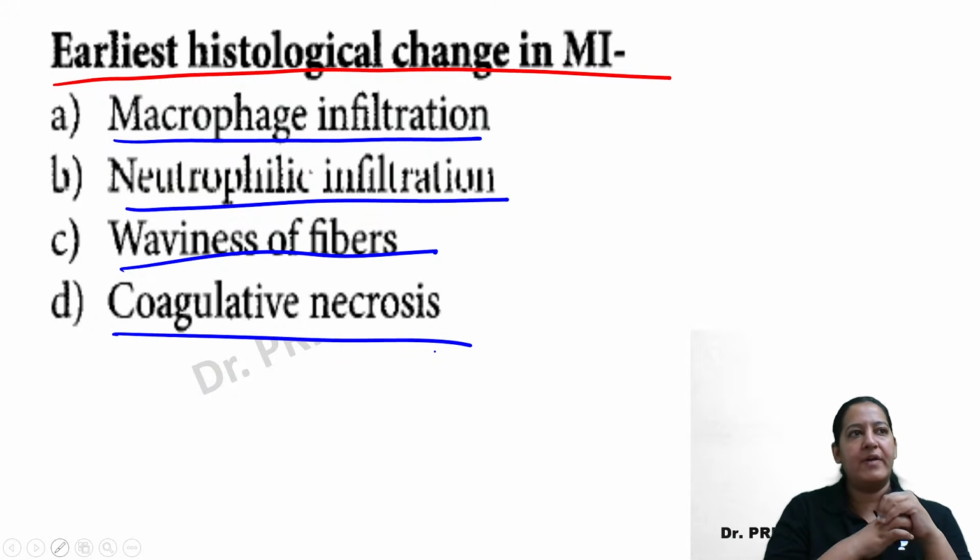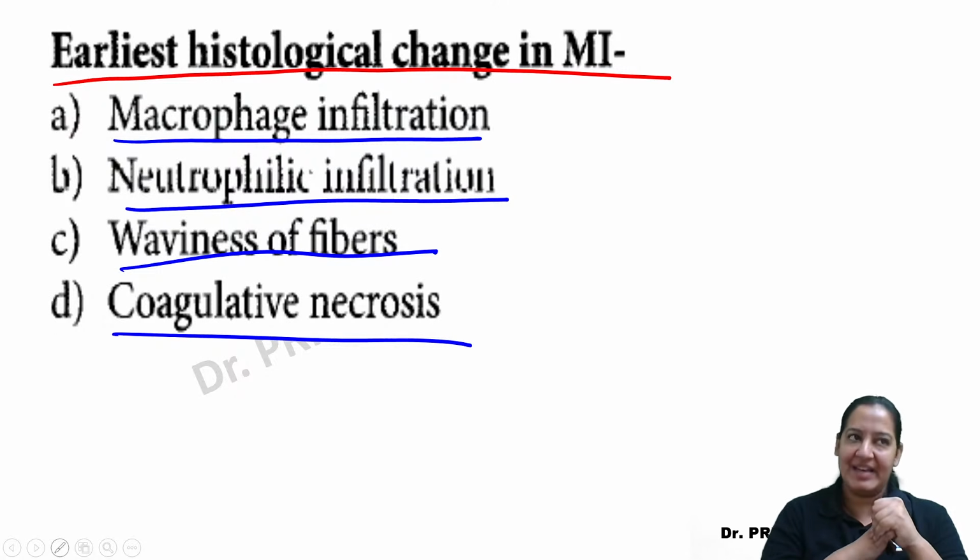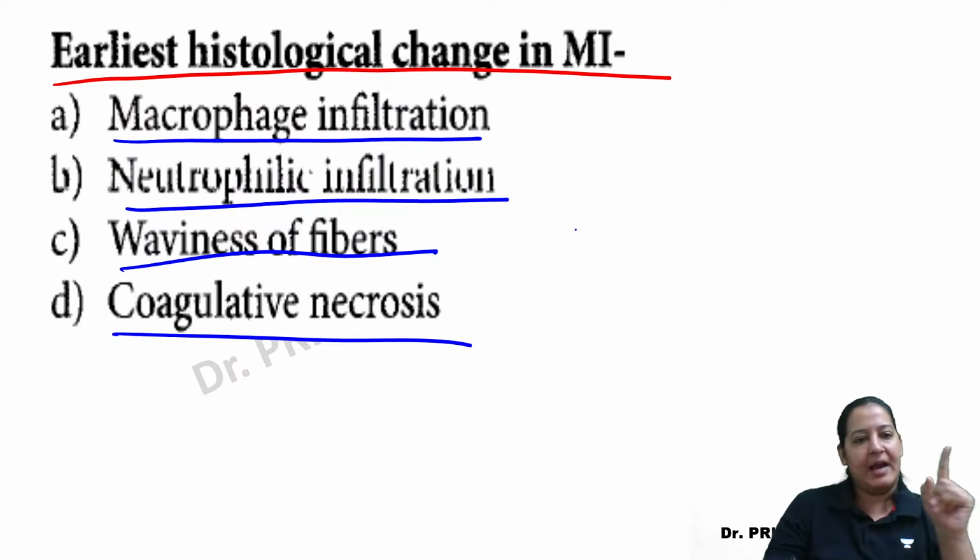Kishore, you are rushing. Not D. Something will happen before that, Kishore. Before coagulative necrosis, something else will happen. So what is the first change I am asking? The first change is waviness. Yes, the first change is waviness, right? Now my next question, yeah, here the answer is C.